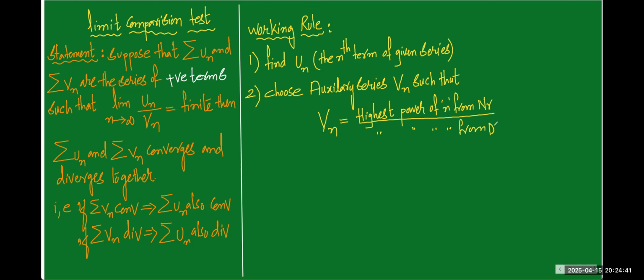I'll give you the example also. So how do we choose Vn? The highest power of n from the numerator, the highest power of n from the denominator.